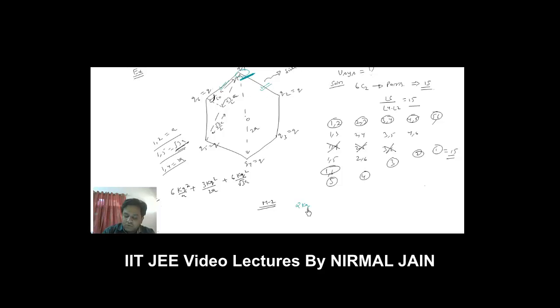So 2kq square by A. 2 charges for this Q1 are at distance root 3 A, so 2kq square by root 3 A, and only one charge is at distance 2A, like this. So this is kq square by 2A, right?